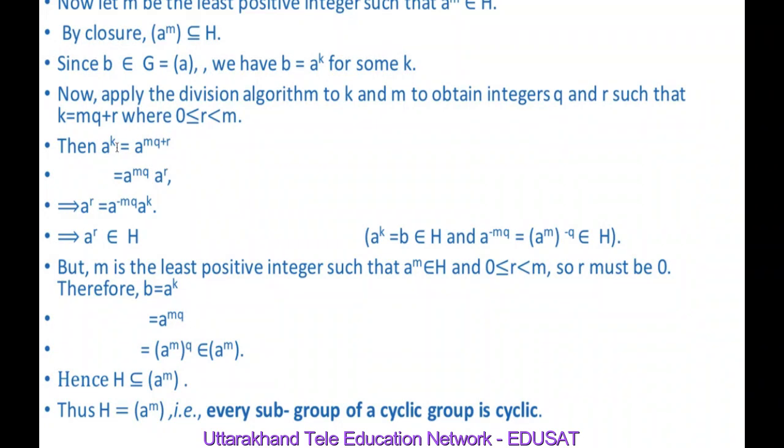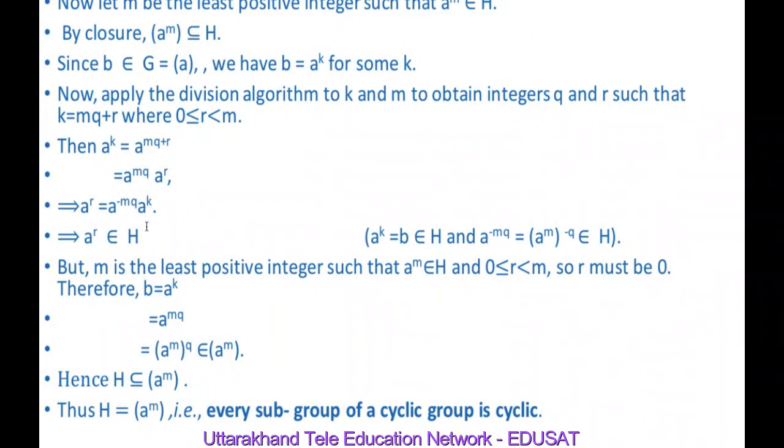It means A raised to power k is equal to A raised to power mq plus r. And by the law of indices, it is equal to A raised to power mq into A raised to power r. If we pre-multiply both sides by A raised to power minus mq, this side we have A raised to power minus mq into A raised to power k. This side we have A raised to power minus mq into A raised to power mq into A^r. A raised to power minus mq into A raised to power mq is nothing but the identity element, and E into A^r is nothing but A^r. So this side we have only A^r. So we can write it as A raised to power r equal to A raised to power minus mq into A raised to power k.